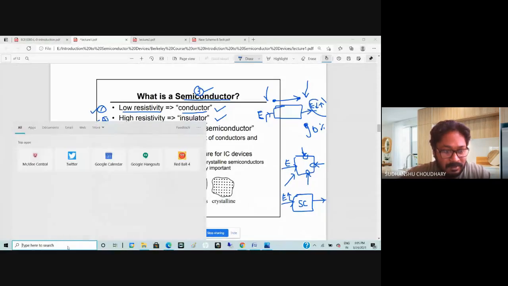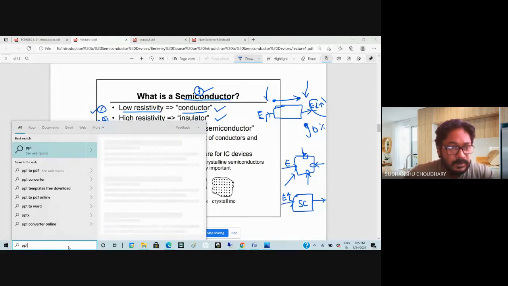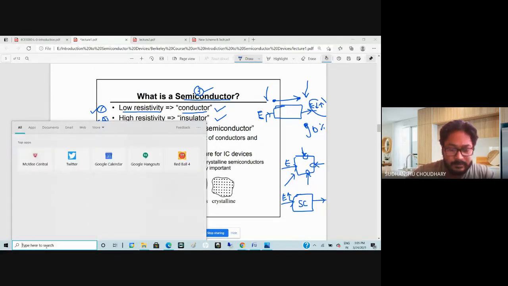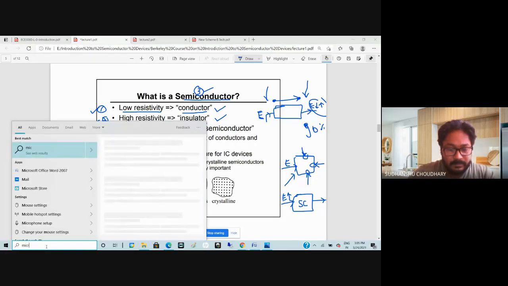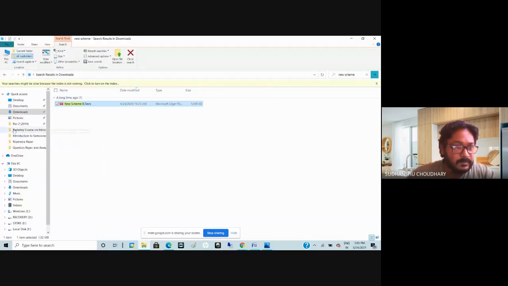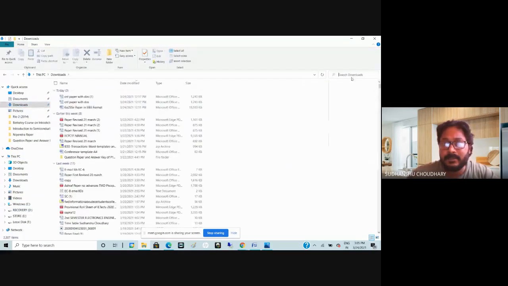I'll take another screen. Just a second, let me take one screen.